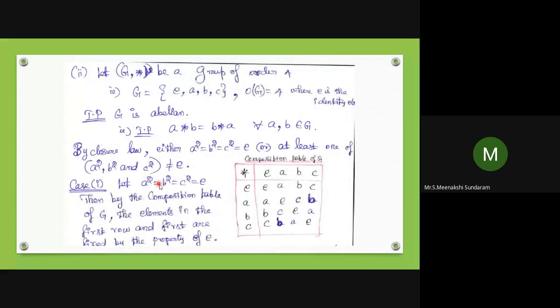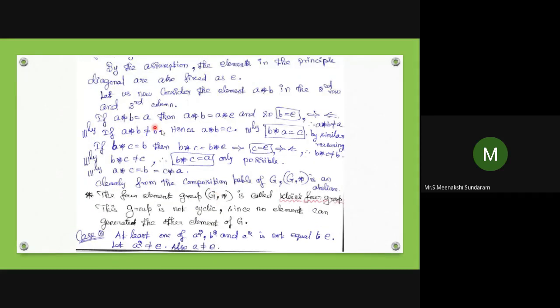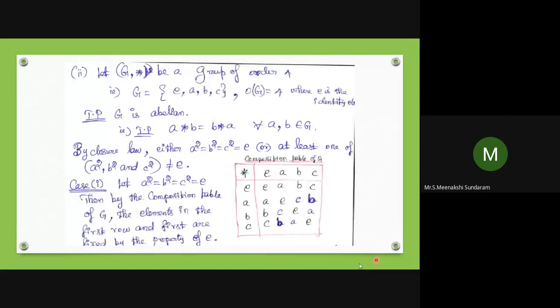So how can I write A star B? It must be C. In case A star B equals A, that is a contradiction. Suppose A star B is not equal to B; in the same way, A star B is not equal to B. So the only possibility is A star B equals C. That is why I can write A star B equals C.